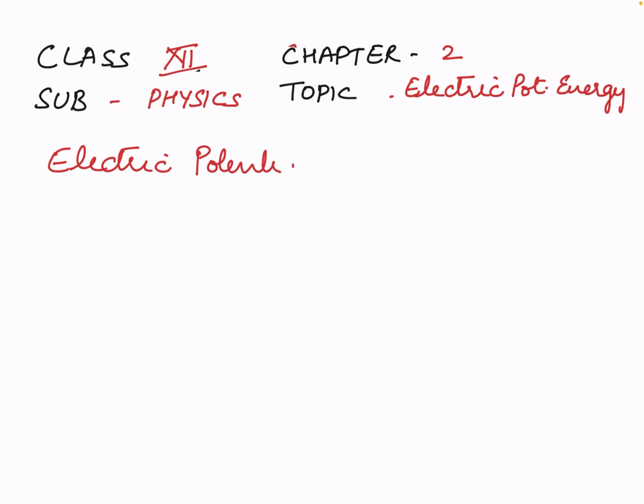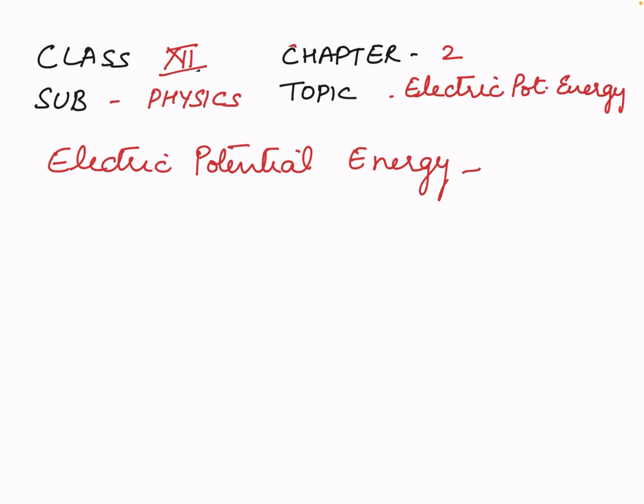So we will discuss electric potential energy. It is the energy possessed by a system of charges by virtue of their position.